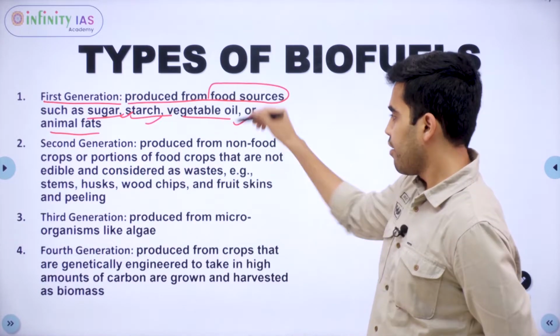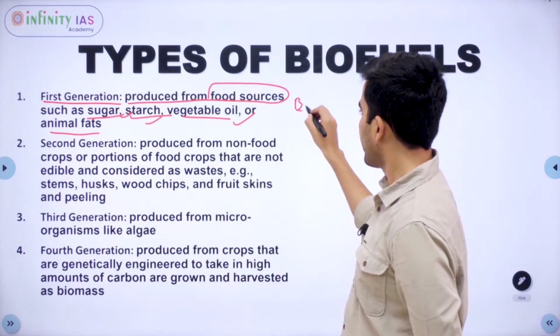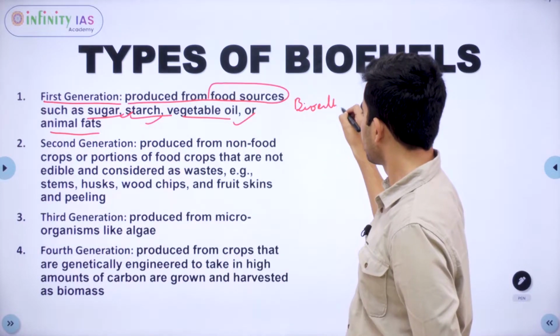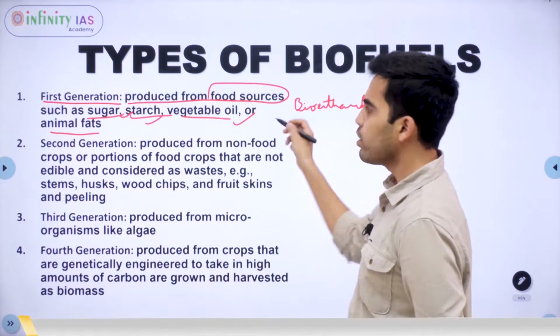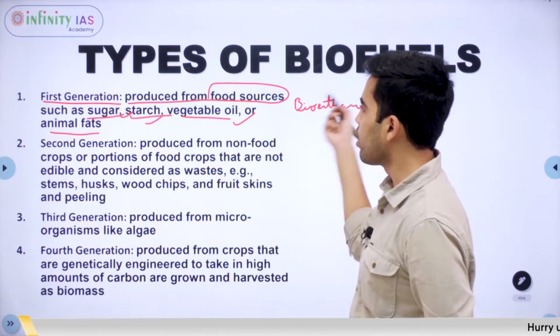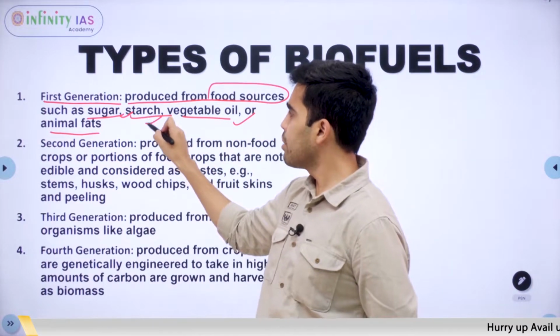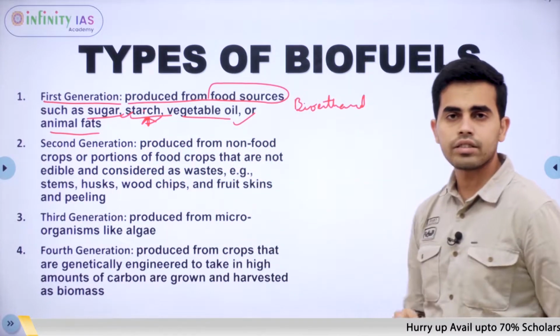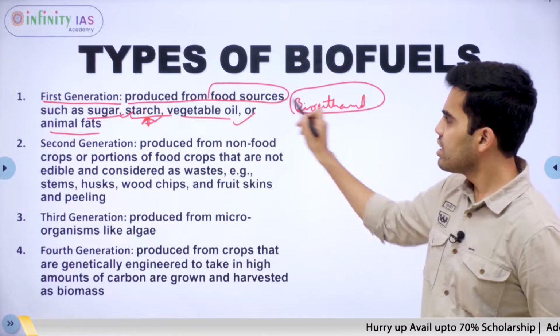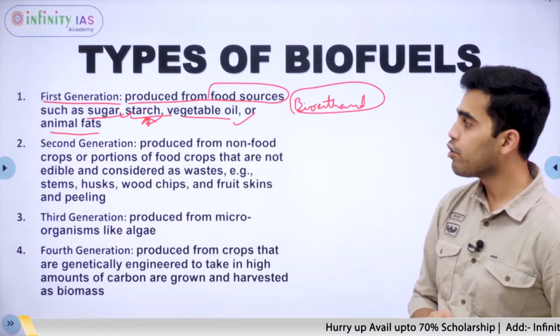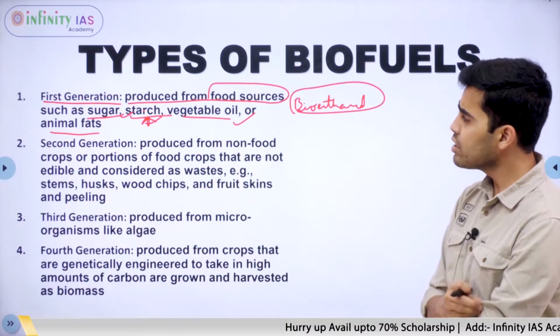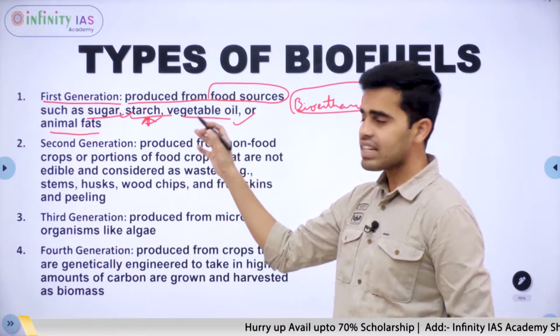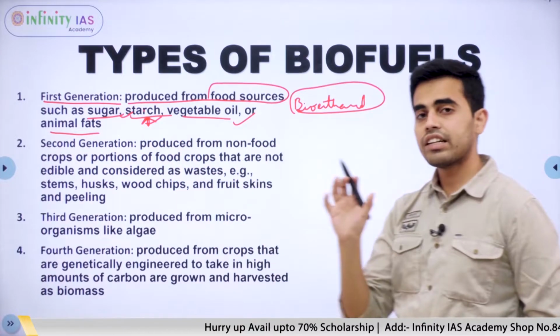For example, we have bioethanol. Bioethanol, that is alcohol, that can be produced by fermentation of these substances such as sugar or starch. So bioethanol is an example of first generation biofuel. So, but we see there are certain disadvantages with first generation biofuels.